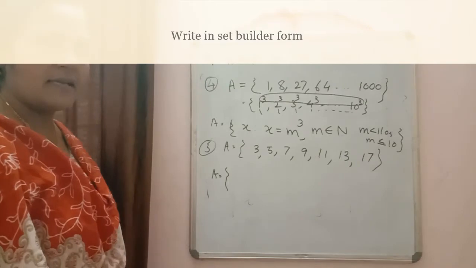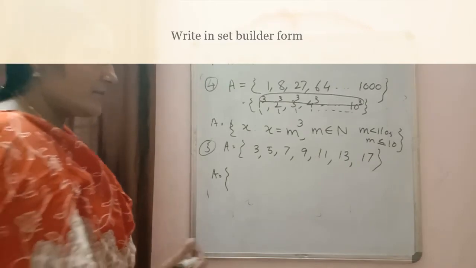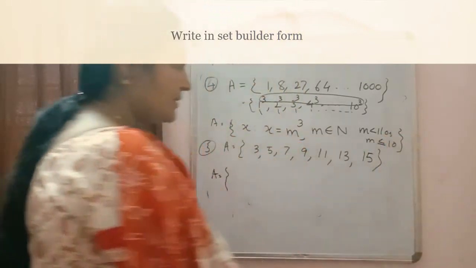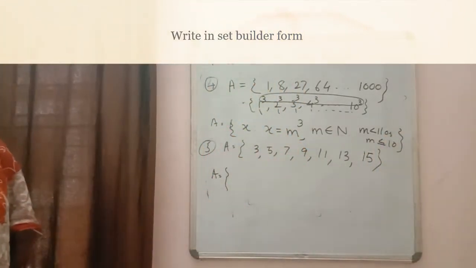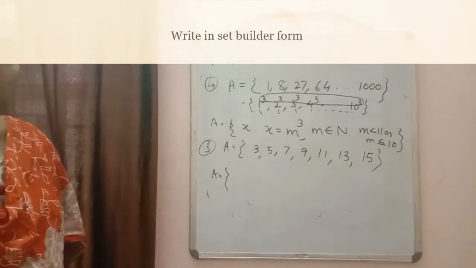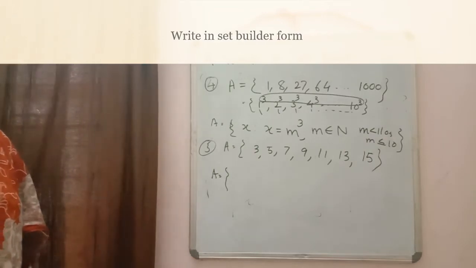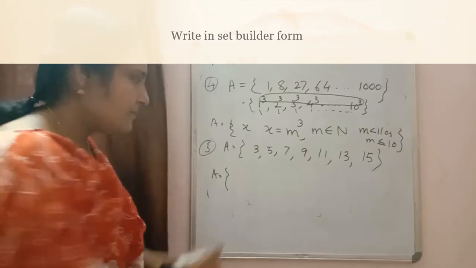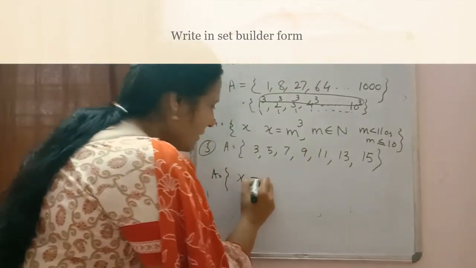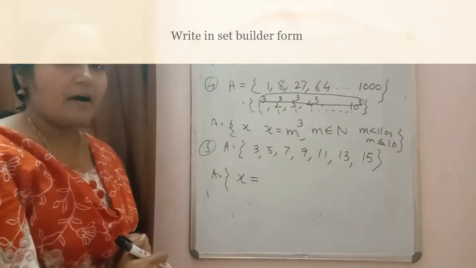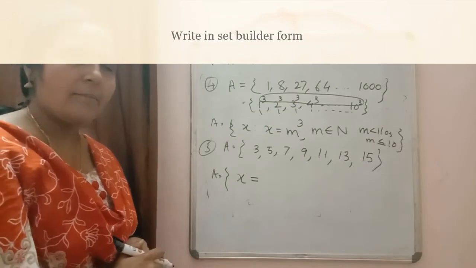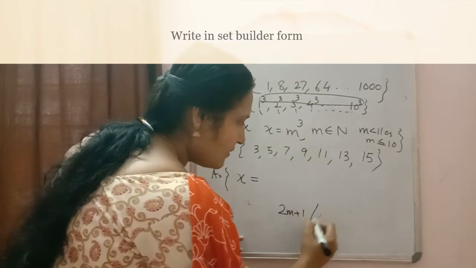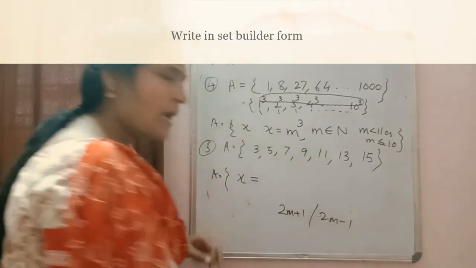The next example is A is equal to 3, 5, 7, 9, 11, 13, 15. Which type of numbers? By seeing the pattern, yes, they are odd numbers. So odd numbers, how will we write odd numbers? x is equal to, even number we write as a multiple of 2. So an odd number is either 2m plus 1 or 2m minus 1.